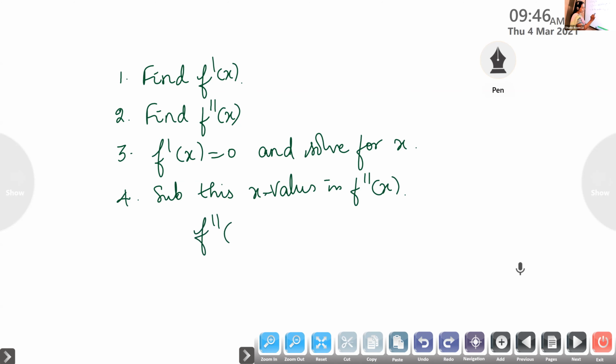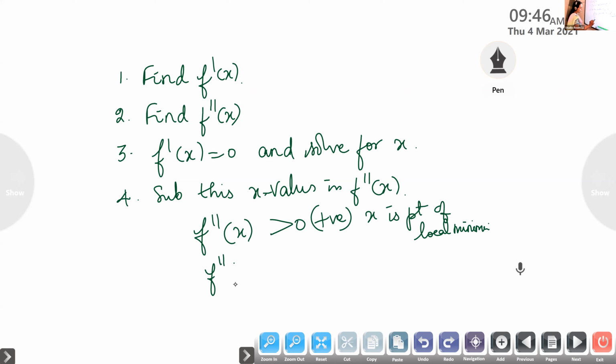If f double dash of x is positive, that is, greater than 0, x is a point of local minima. Second order derivative positive means it is minimum. And if f double dash of x is less than 0, that is, if it is negative, x is a point of local maxima.